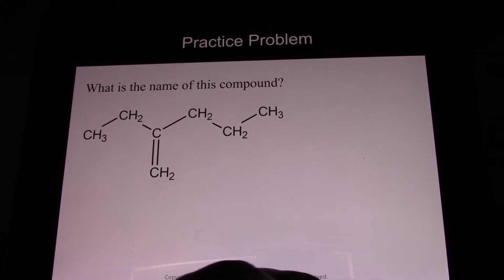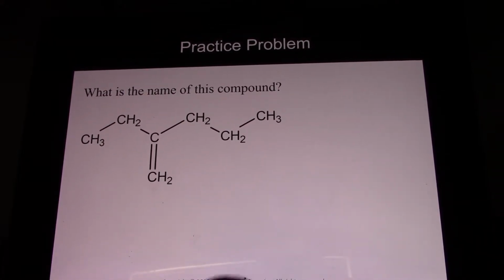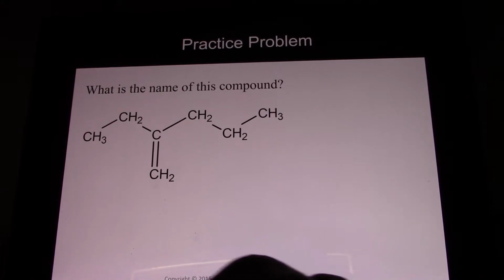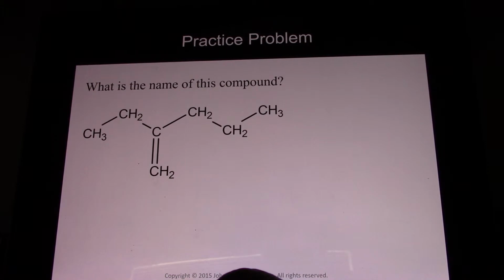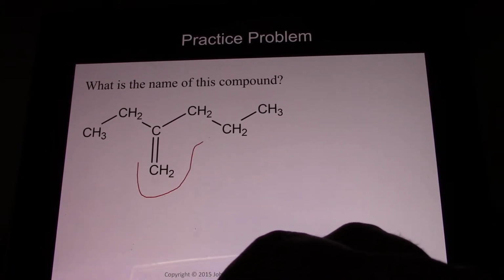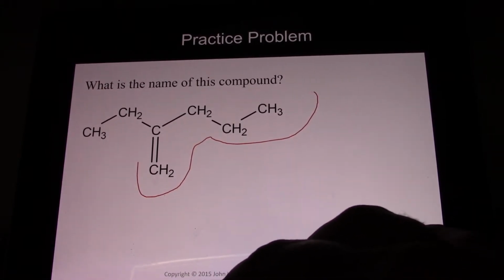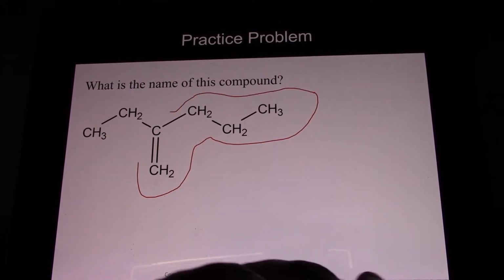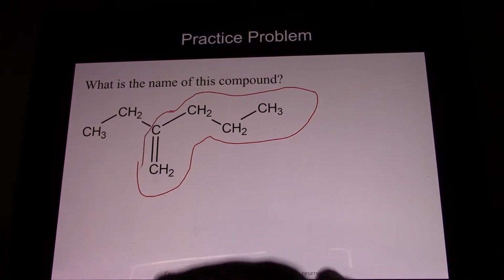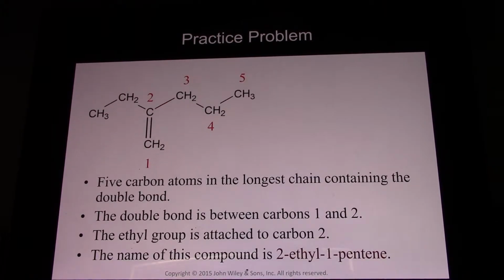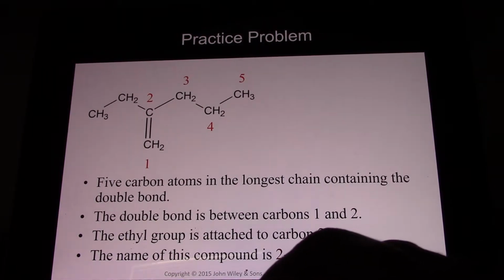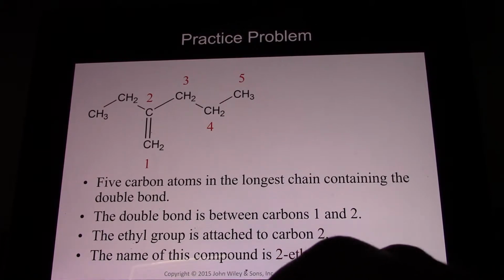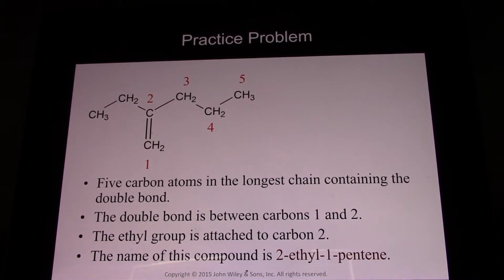What is the name of this compound? Well, we need to find the longest chain that has our functional group. That is a 1-pentene. Then on carbon 2 there's an ethyl group. So we needed the longest chain that had the functional group. It would be longer if we went this way, but it didn't have the major functional group. And so it's 2-ethyl-1-pentene.